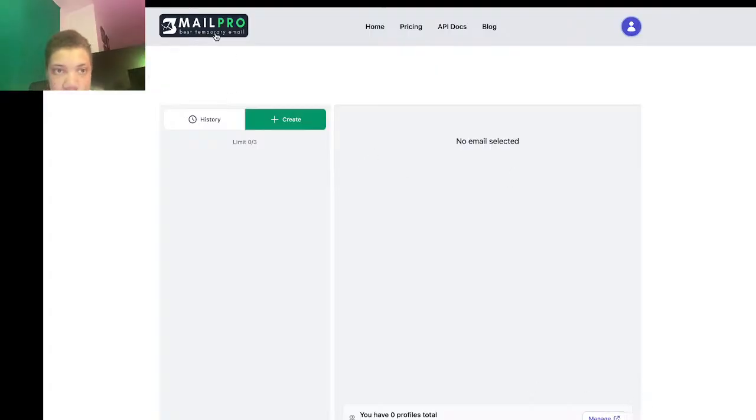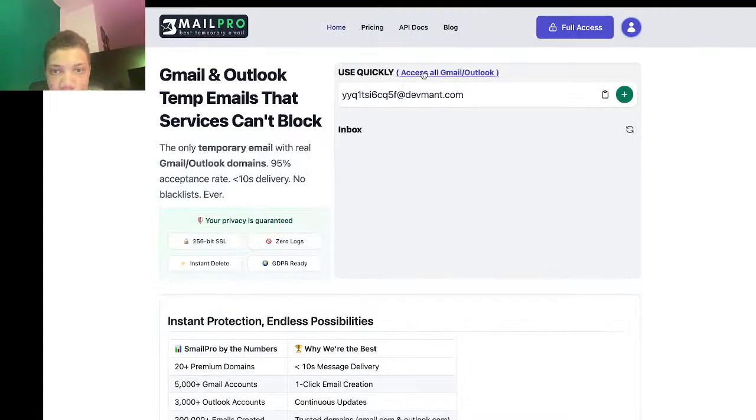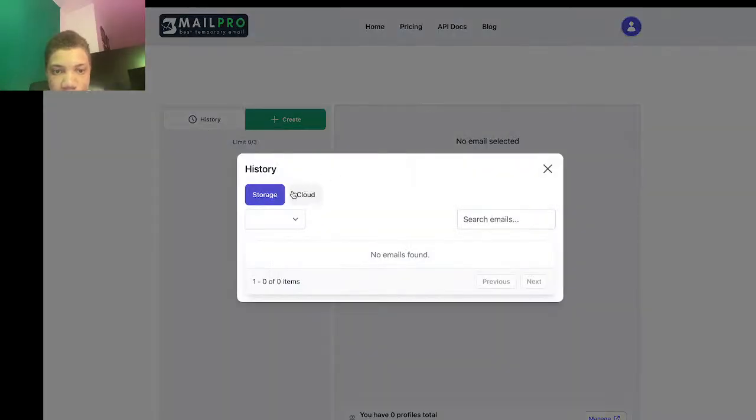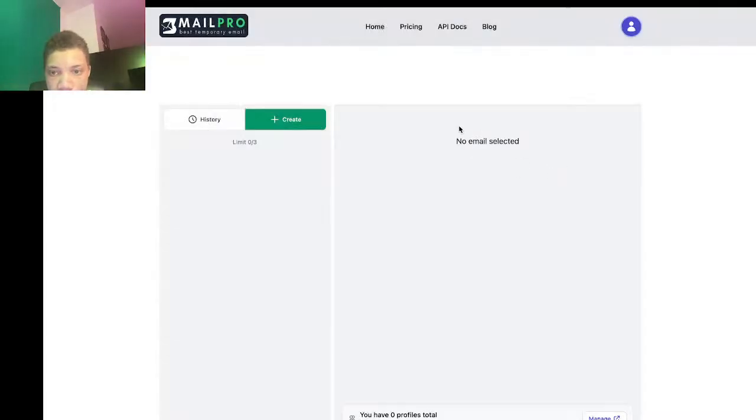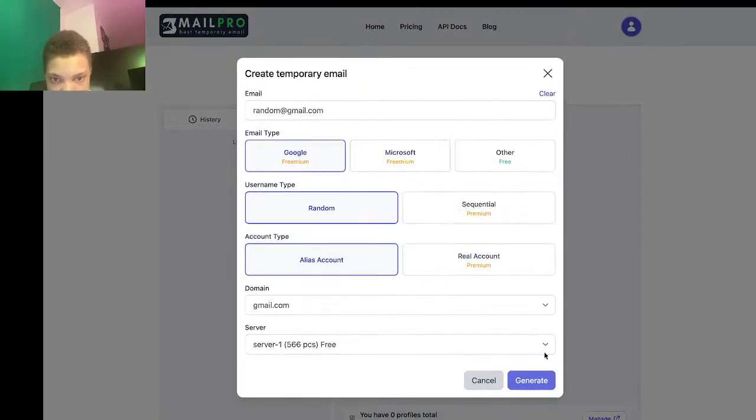Alright, so let's go to mail right here. And let's just open it up right here. Alright, you can see that we should have it. Alright, no email selected. Please go to create random.